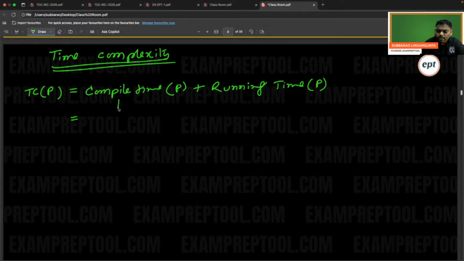Compile time is based on the compiler. For the time complexity of your program P, first you have to compile, next you have to run. Compile time of your program P is based on the compiler. Running time is based on the processor.